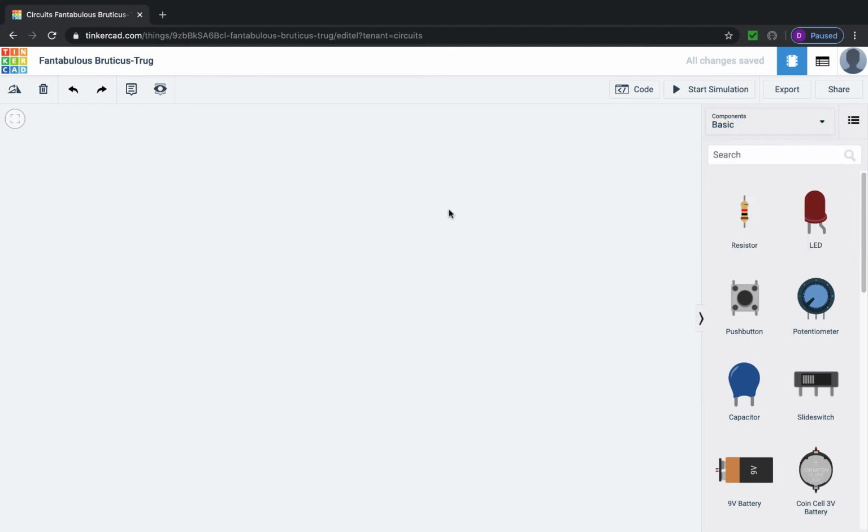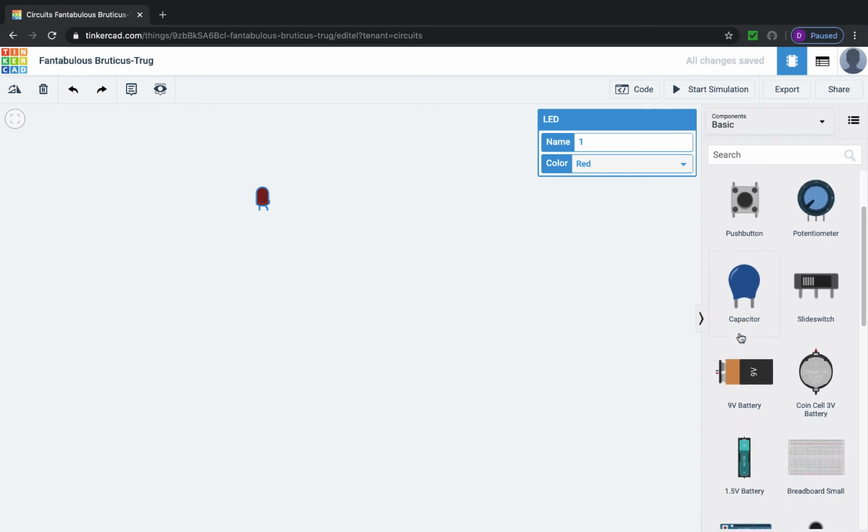Every circuit that we're going to create in this class is going to have a load. A load is something that consumes electricity. So think about in your house. If you have an electric toothbrush, that consumes electricity. A light in your house consumes electricity. So anything, hair dryers, anything like that. So over here, I've got an LED. If I drag it out there, that stands for light emitting diode. So that is something that will consume electricity, so that is considered a load.